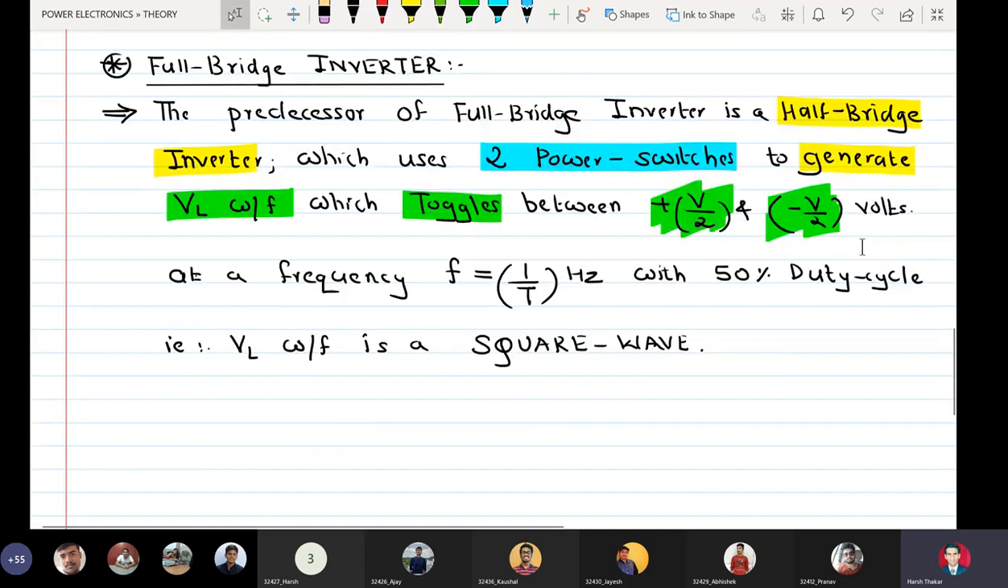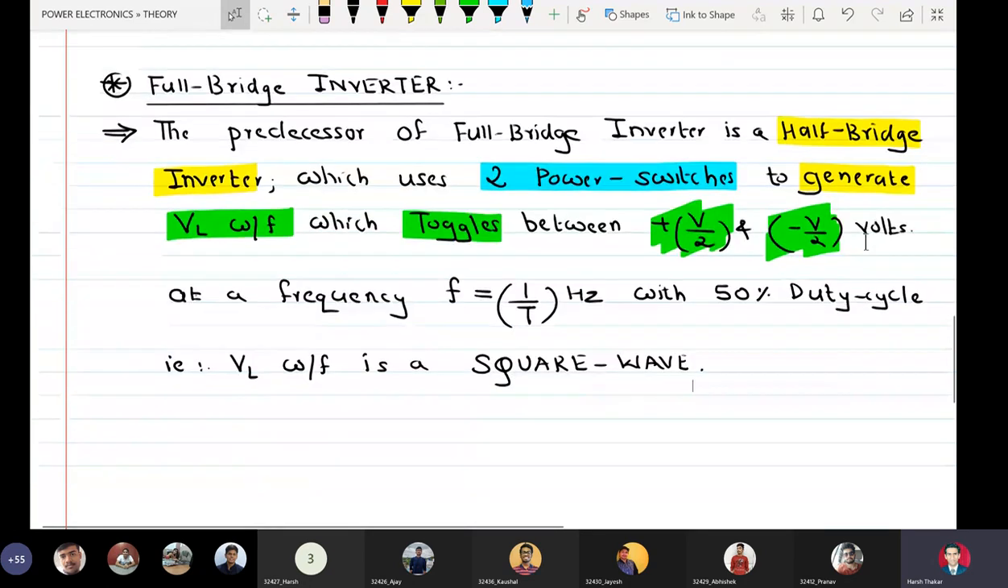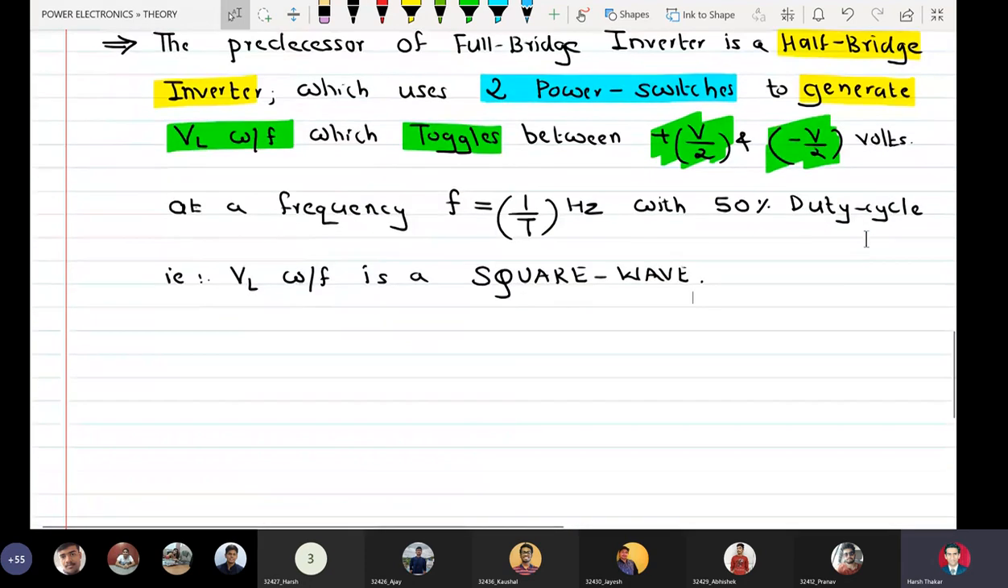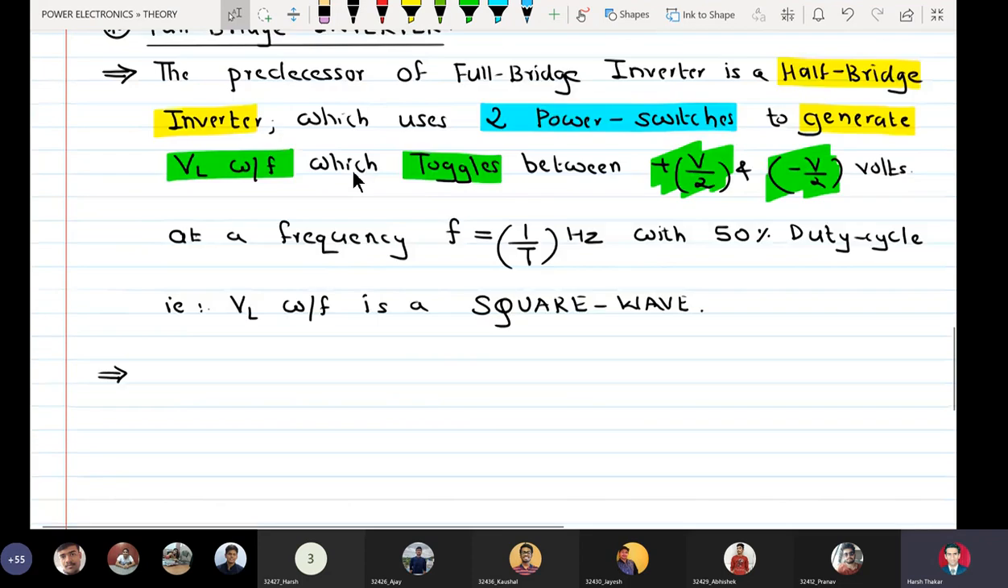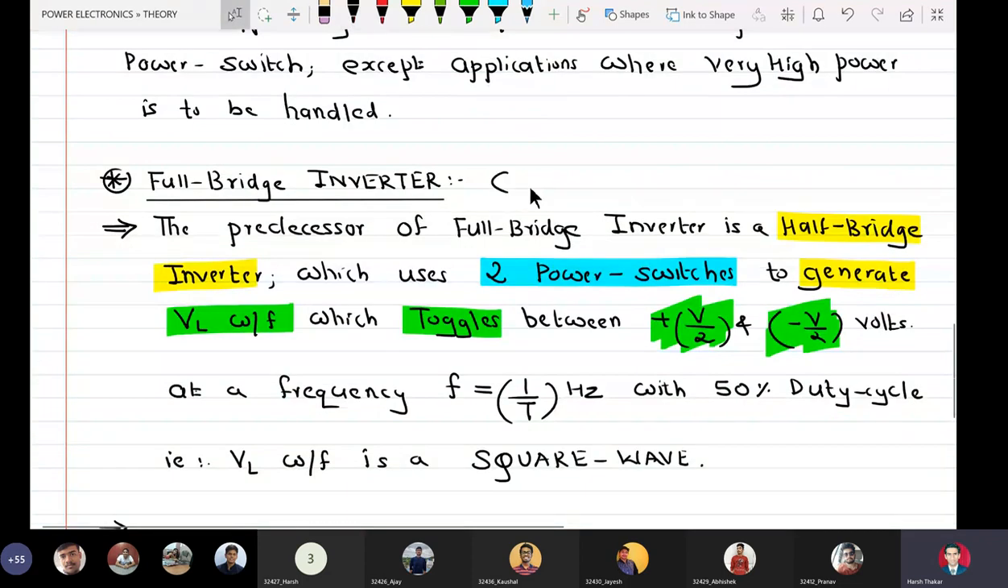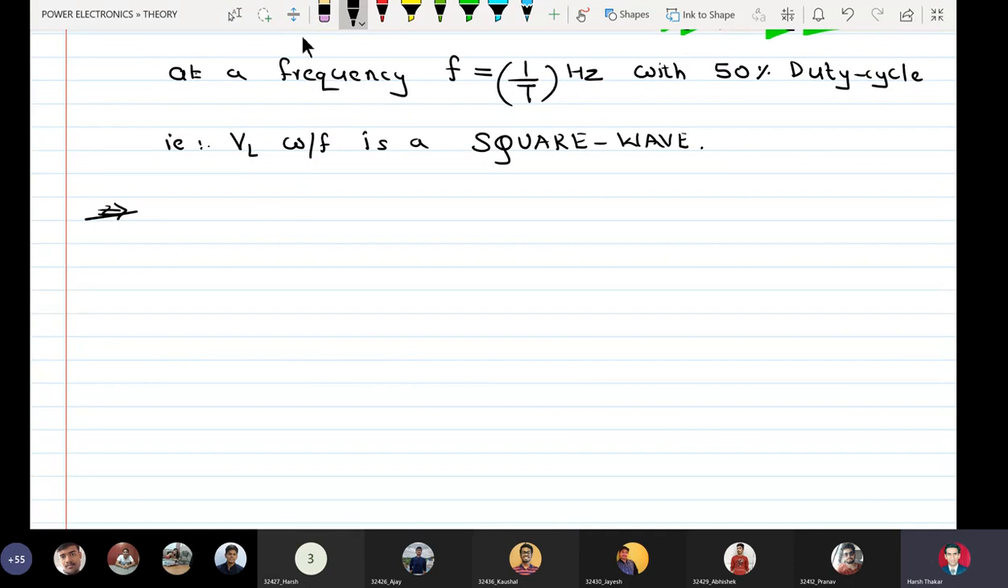So we should know who came before a full bridge inverter. Now, having defined the half bridge inverter, we have to define a full bridge inverter. We can abbreviate full bridge inverter as FBI, and it is single phase. Fine, one more point is to be written here.